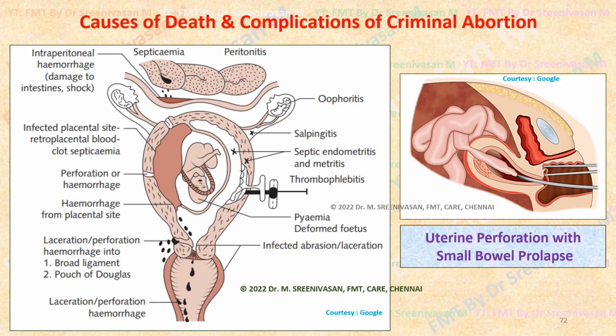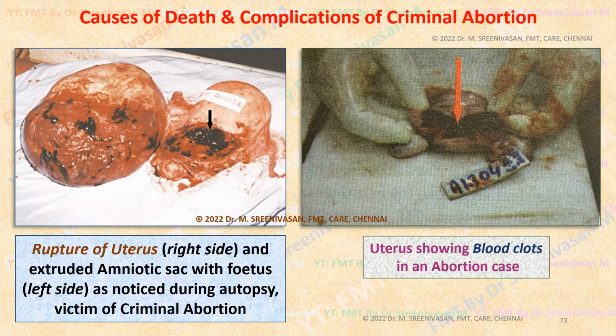In the picture you can see a lot of infections like oophoritis affecting the ovaries, salpingitis, endometritis and metritis, thrombophlebitis, then uterine perforation, intestinal injuries, all these are complications or causes of death in criminal abortions.